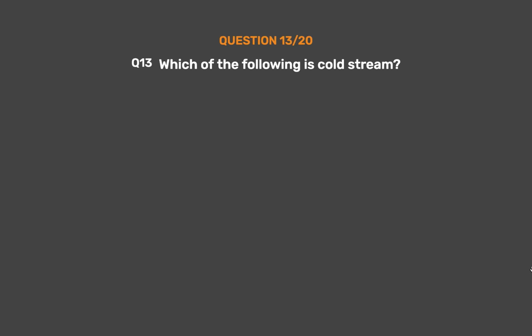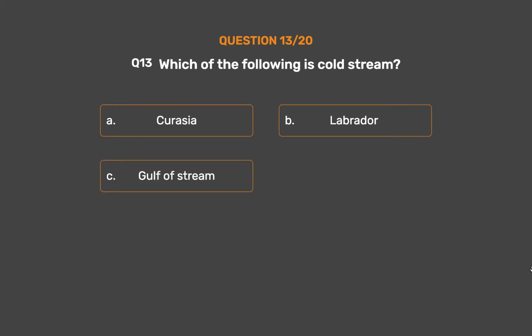Question number 13. Which of the following is cold stream? Option A. Eurasia. Option B. Labrador. Option C. Gulf Stream. Option D. Hakuna Matata.